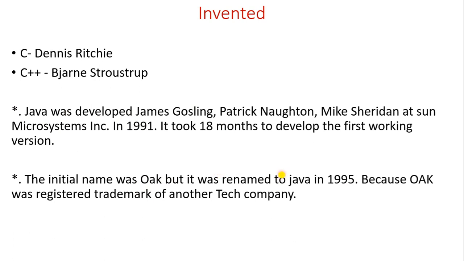Why did they change the name to Java? Why didn't they keep it as Oak? Because Oak was a registered trademark of another tech company. That's why they changed the name from Oak to Java in 1995. Before that, the programming language's name was Oak.